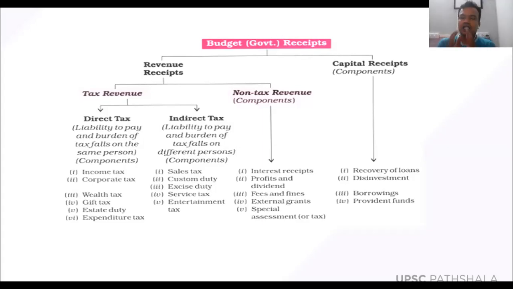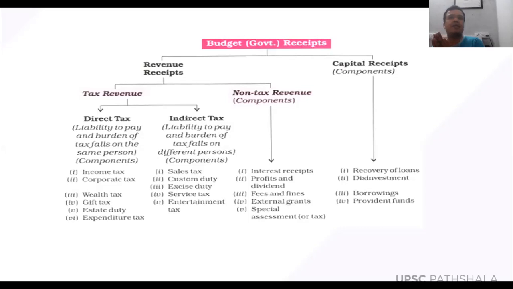See, I have bought a house in 2010 for 10 lakh rupees. And after 10 years, I'm selling that house for 1 crore rupees. So that 90 lakh rupees is my capital gain. Since I have gained capital, I have to pay some tax to the government. And that is what is called capital gain tax, right? For example, suppose the government decides that the capital gain tax should be around 6% of the total capital gain, then I have to pay 6% of the 90 lakh rupees which I have gained.